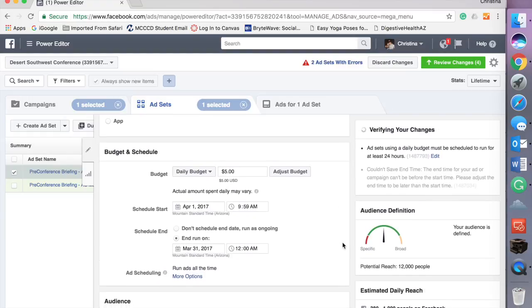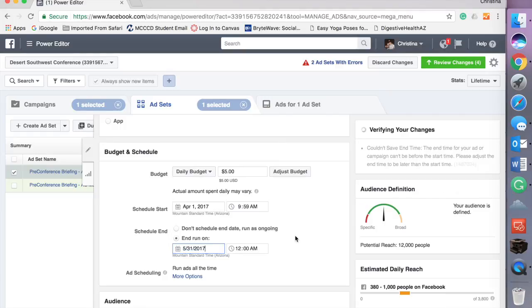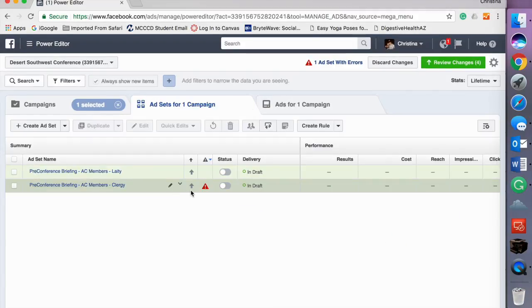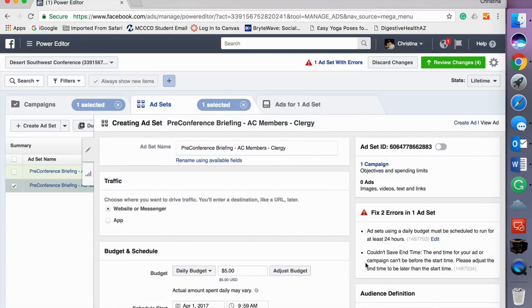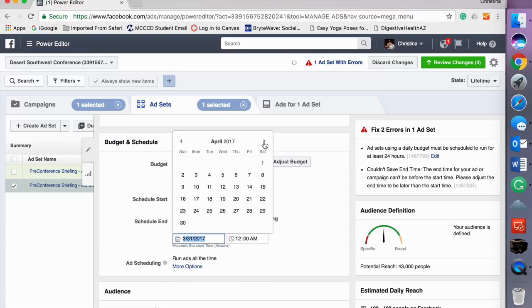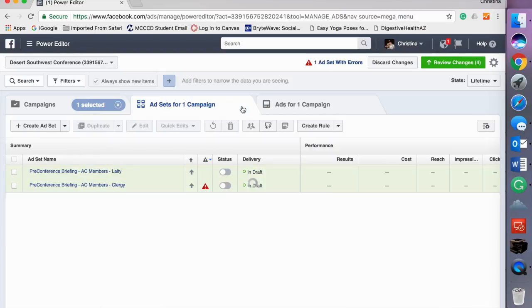I have it starting, oh, I did March 31 instead of May 31. Silly me. May 31, that's what I mean. Okay, and I'm going to change this one too, because our last conference is May 31, not March 31. Okay. Now we're all set.